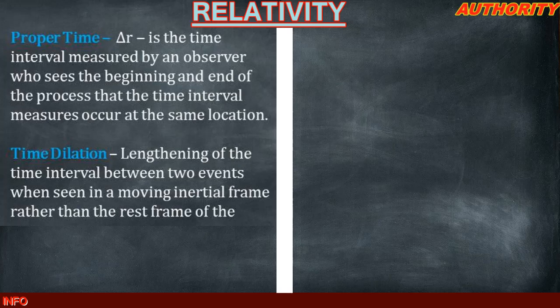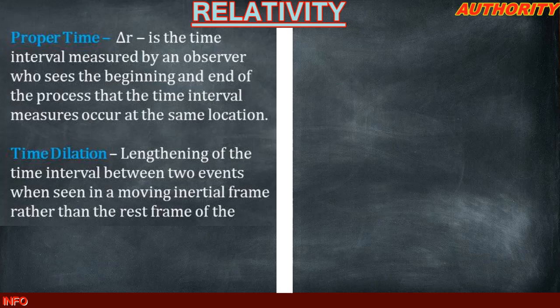Another observer is in motion, taking the same measure of the event, so it's not going to be the same time. There will be a lengthening. The time measured by the observer in motion is going to be more than the time measured by the observer at rest. That lengthening, that increase, is what we call time dilation.